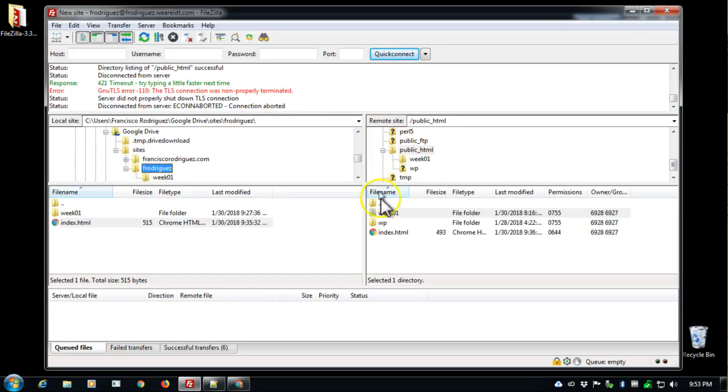I'm going to go back to FileZilla just to see how I used the word week 01 here. I want to make sure that I know how I spelled everything, that I have no spaces. I don't have week space 01 or something else. A space would end up in percent signs appearing, percent sign 20, percent sign. We don't want that. We don't want to confuse the system.